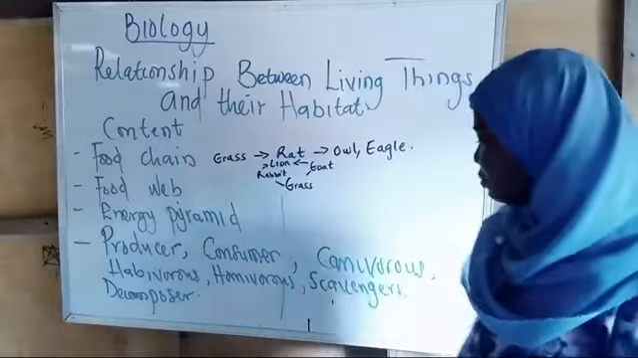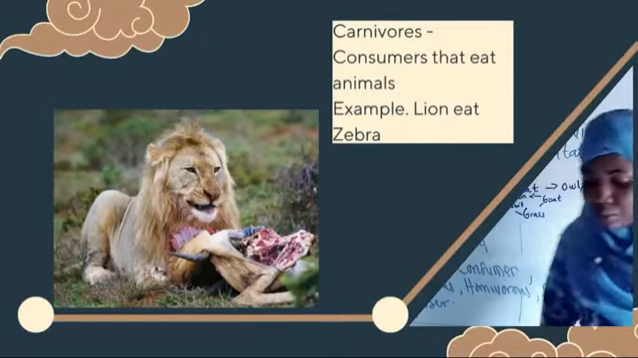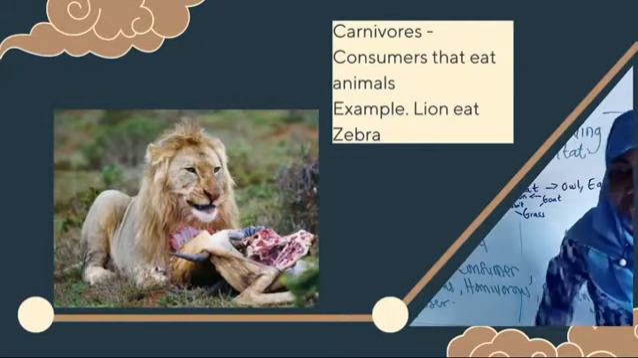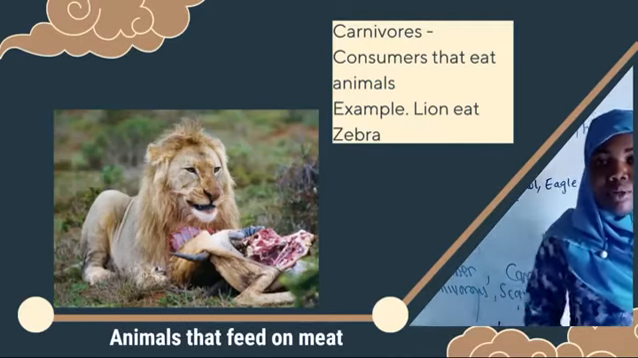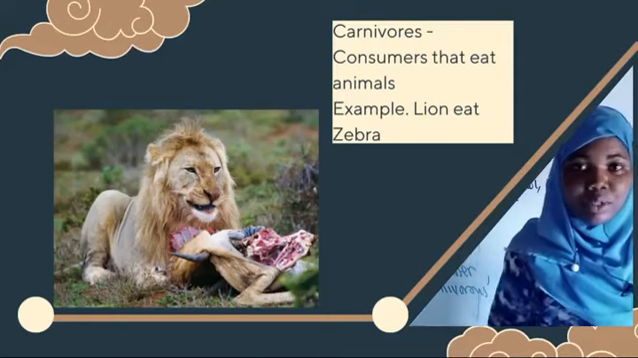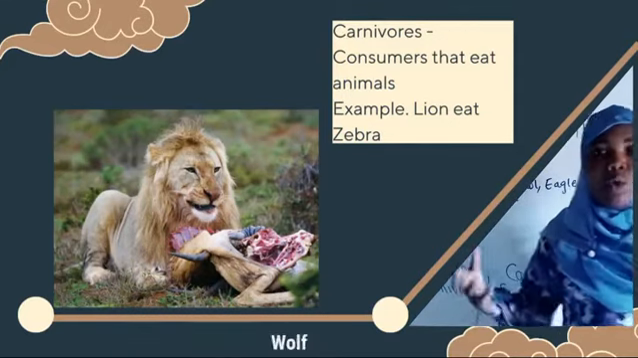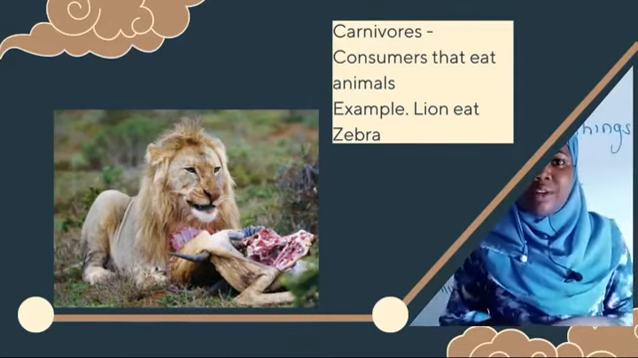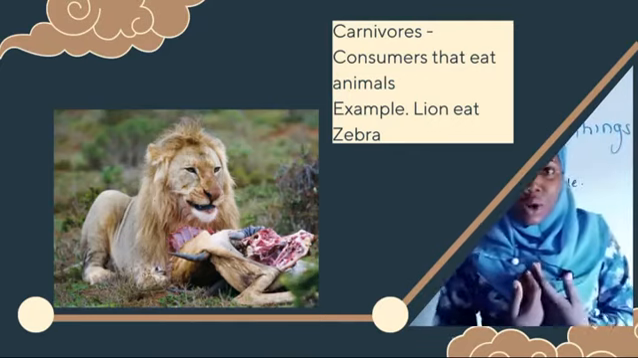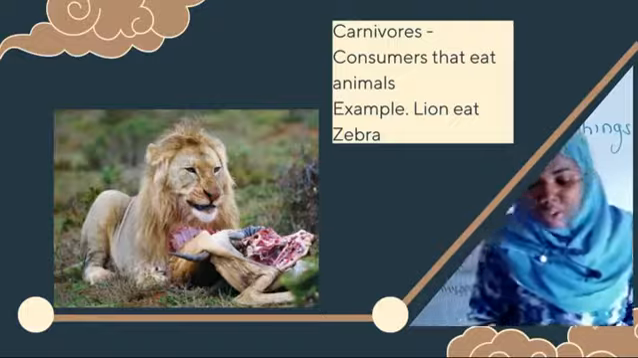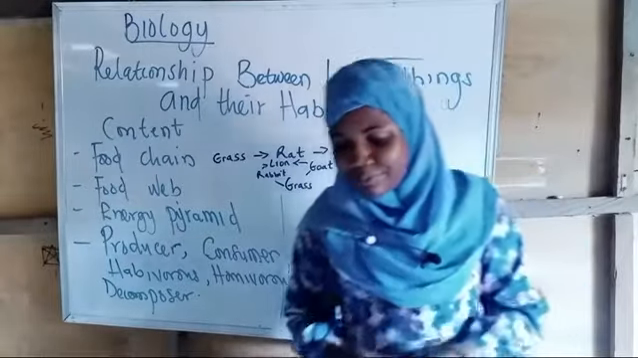Another type of relationship is the carnivorous. When we say something is carnivorous, it simply means animals that feed on meat, the main organisms that feed on animals. Examples are lion, tiger, wolf. Those kinds of organisms, you can't see them feeding on vegetables. They feed majorly on meat. Even man too, we are carnivorous because we also feed on meat, but not fresh meat.